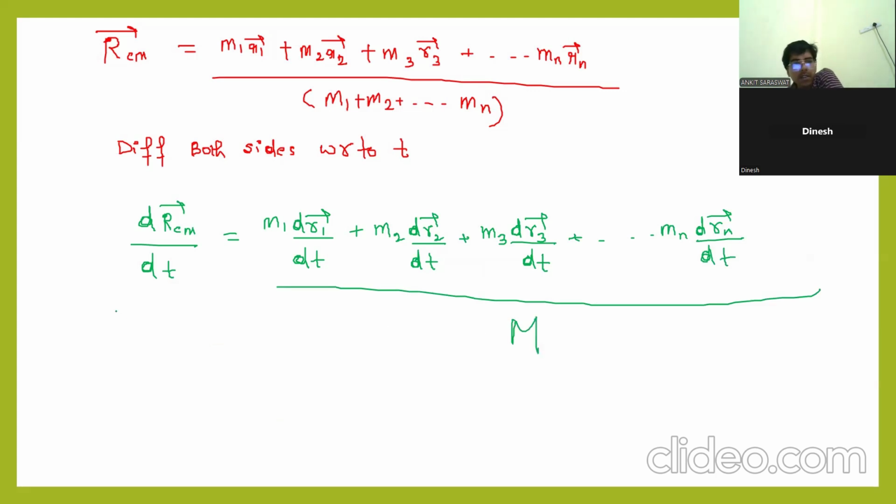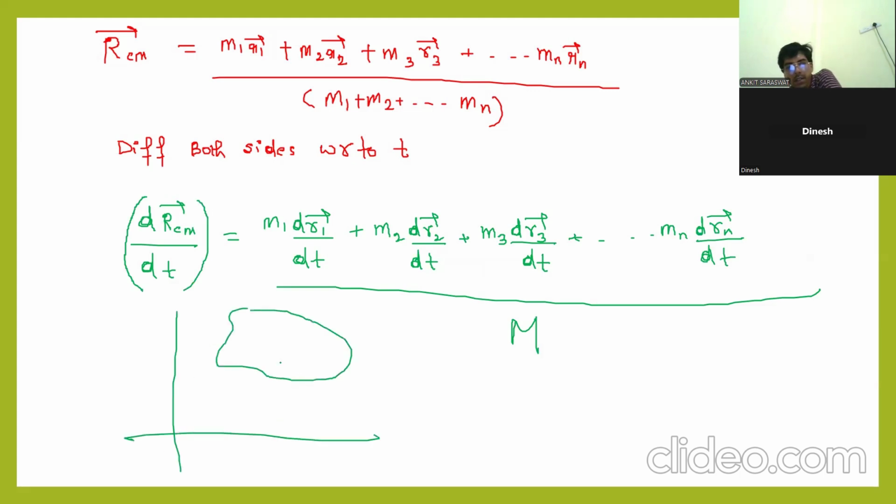Please tell me, what is the rate of change of displacement? R is the position vector. If this is a system of particles in x, y, this is the position vector of the center of mass, RCM.